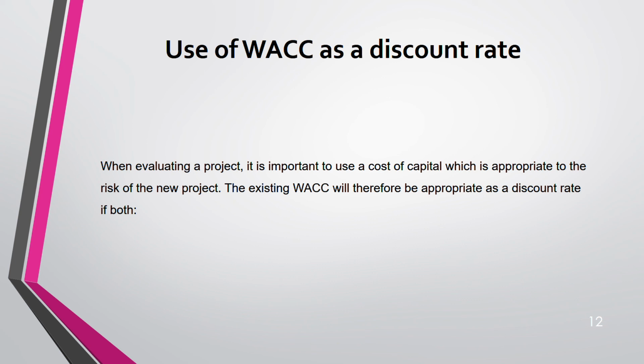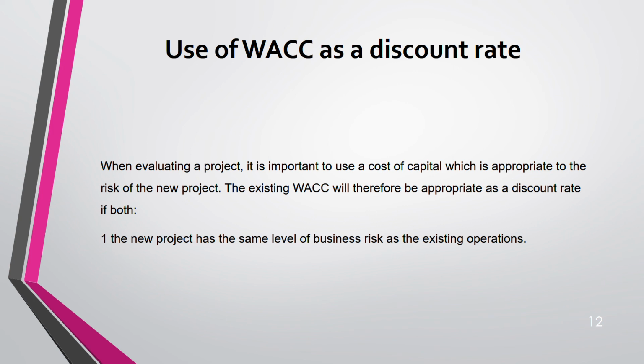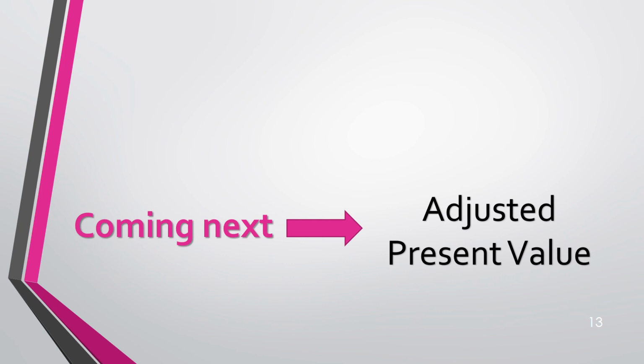Okay, but the existing WACC can be used as a discount rate if two things hold. Number one, if your business risk is the same. Number two, if your finance risk is the same. That means the new project will not change your gearing, and the new project will not give you exposure to a different business risk. Then go ahead. Otherwise you have to adjust, and that will be covered in my next video. That is for day 7, which is adjusted present value. That's why we come to adjusted present value, right?